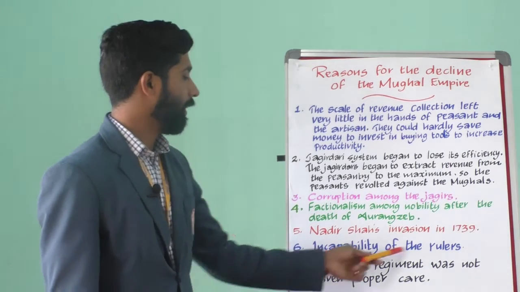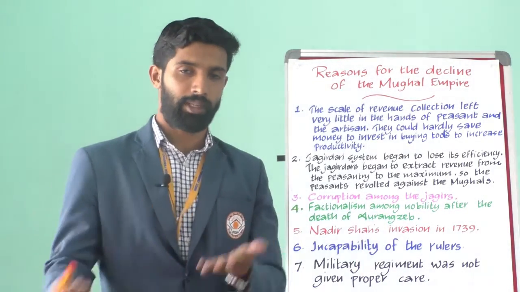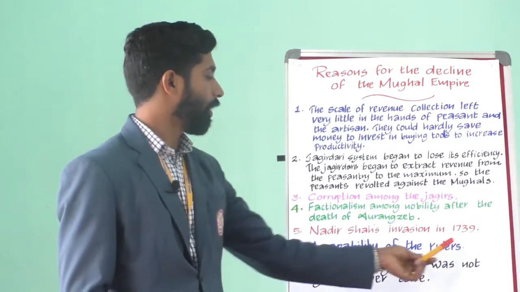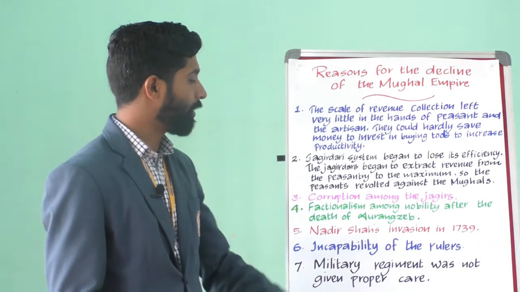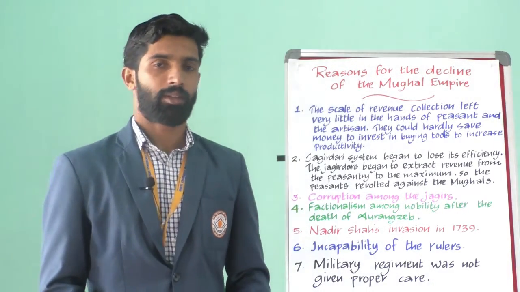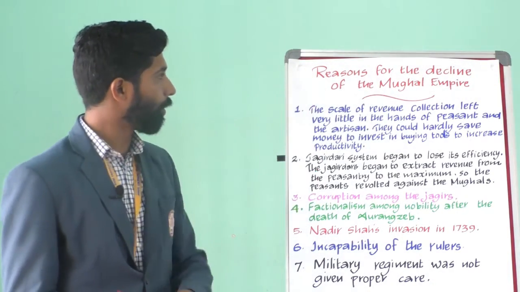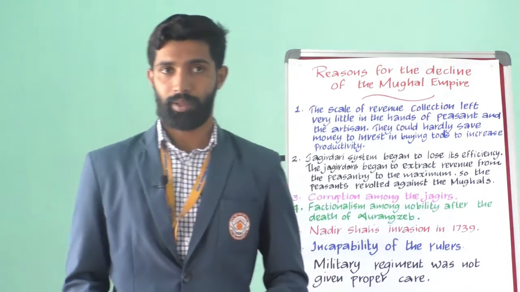And sixth, incapability of the rulers. We are not talking about the Akbars, but the later rulers. And the seventh, the military was not given proper care. So these are the 7 points behind the decline of the Mughal Empire.